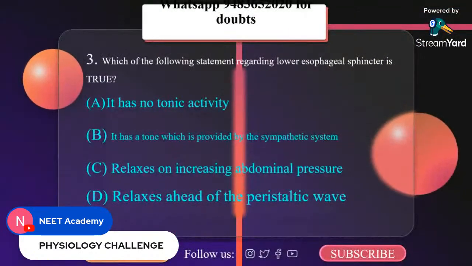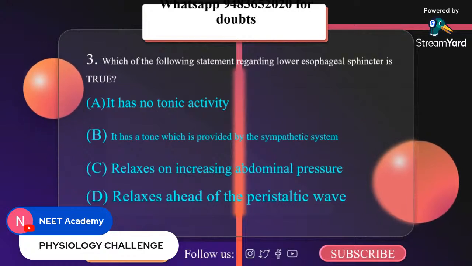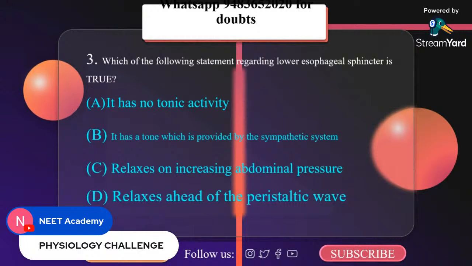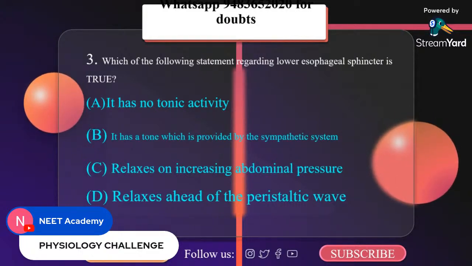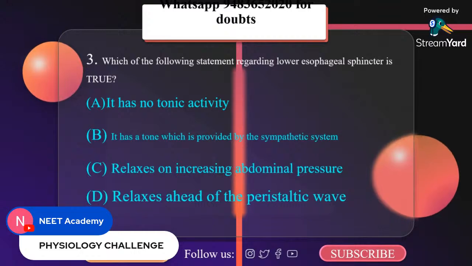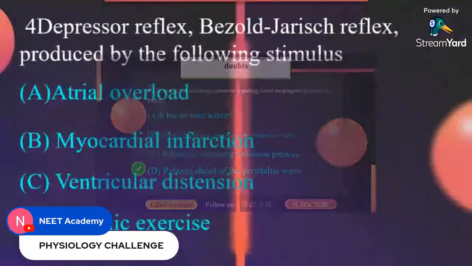Which of the following statements regarding lower esophageal sphincter is true? A. It has no tonic activity. B. It has a tone which is provided by the sympathetic system. C. Relaxes on increasing the abdominal pressure. D. Relaxes ahead of peristaltic wave. The lower esophageal sphincter relaxes ahead of the peristaltic wave.